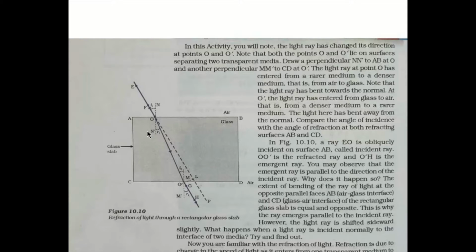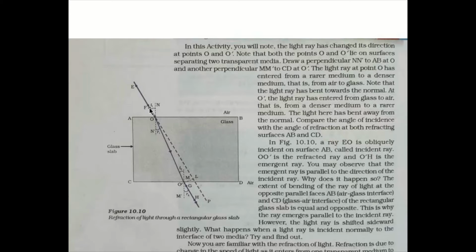So whenever the ray of light changes the medium, it is to refract. You know also that if the ray of light is going from optically rarer medium to optically denser medium, it is to bend towards the normal. Whereas the ray of light, if it goes from optically denser medium to optically rarer medium, it bends away from the normal. With the help of this phenomena,